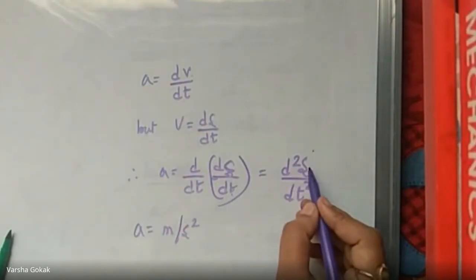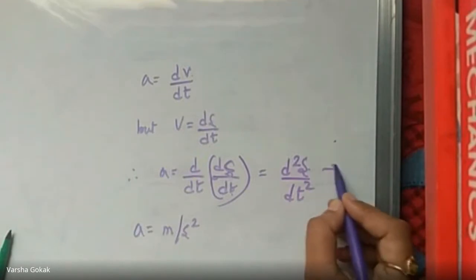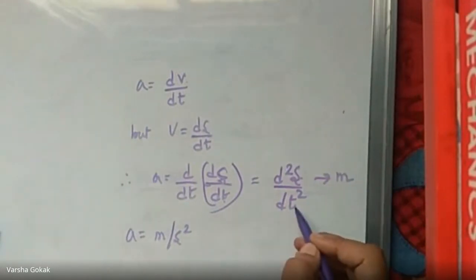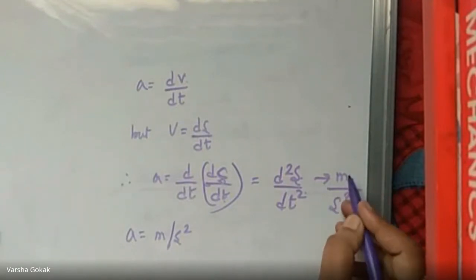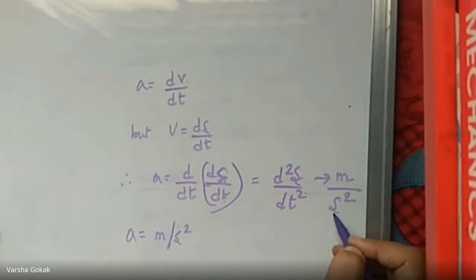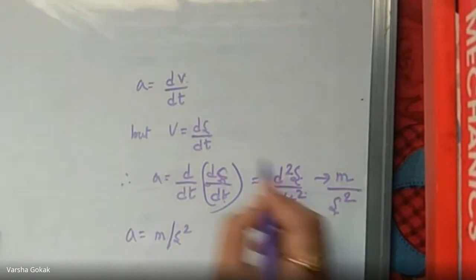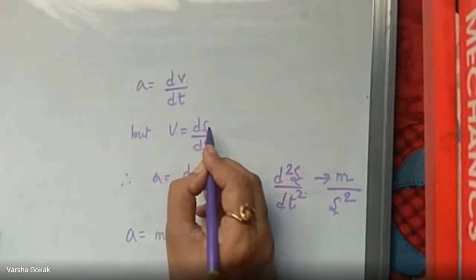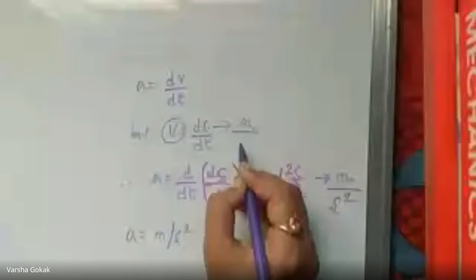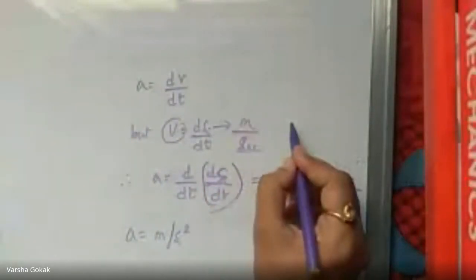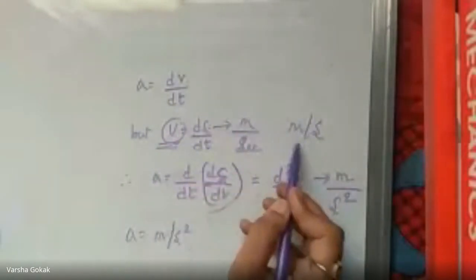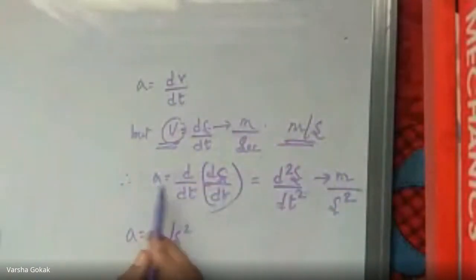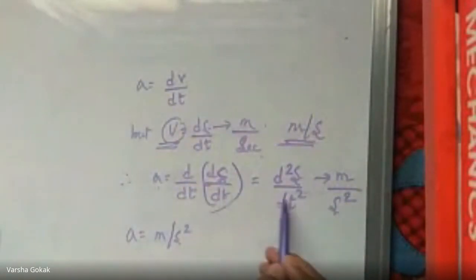Coming from this, s is your distance, so meter. T is time in seconds, squared. So meter per second square. Okay, velocity, if I want to check only velocity, this s is meter, time is in seconds, right? So meters per second is your velocity. ds by dt is meter per second. But acceleration is d square s by dt square.